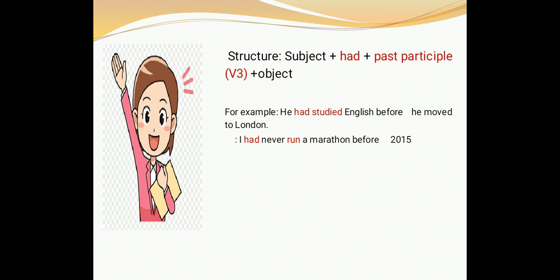So now let's look very carefully and basically at the structure of this sentence or tense. The structure is subject plus had plus past participle form of the verb plus object. For example, he had studied English before he moved to London. I had never run a marathon before 2015.